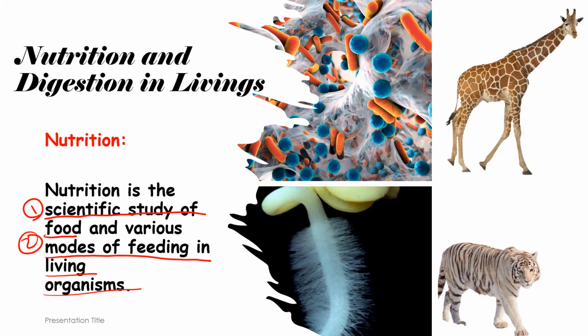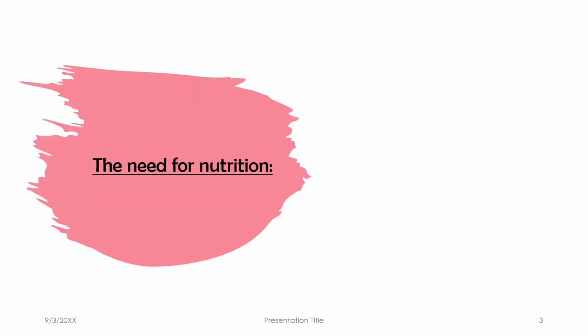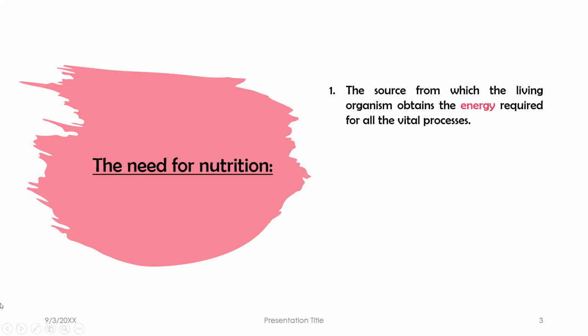But before we speak about the types of nutrition, let's revise a very small part. Let's first take the need for nutrition. Why do we need to eat? Is it even a question? Of course we need to eat so we can live. Why do we need food? We cannot talk, we cannot wave our hands, we cannot do anything without energy. So we need energy so we can live and do all the vital processes in our life.